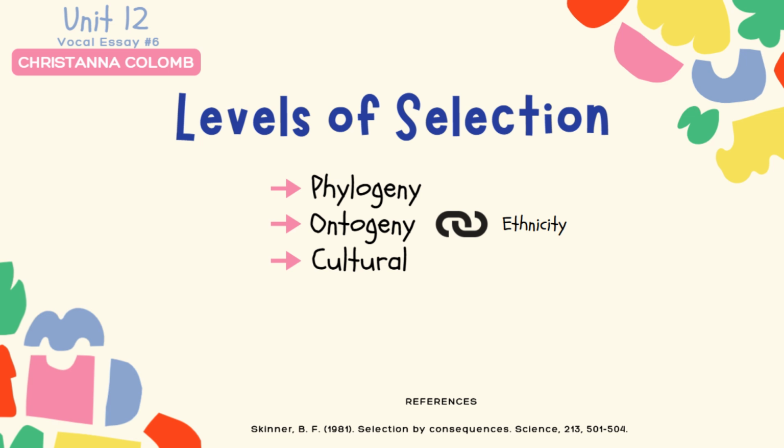Ethnicity is not just about identity, but it is influenced by multiple factors across the 3 levels of selection, including traits passed down across generations, behaviors shaped by social experiences, and cultural practices that are reinforced over time.